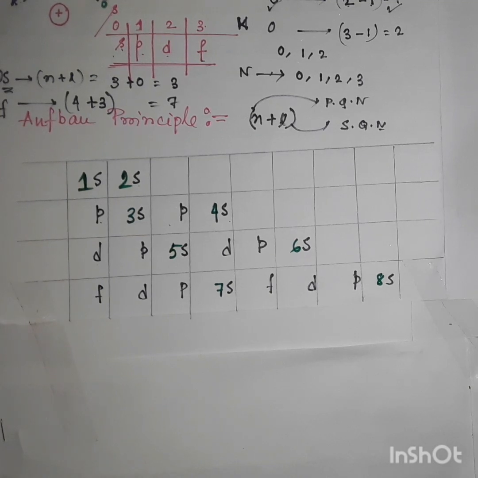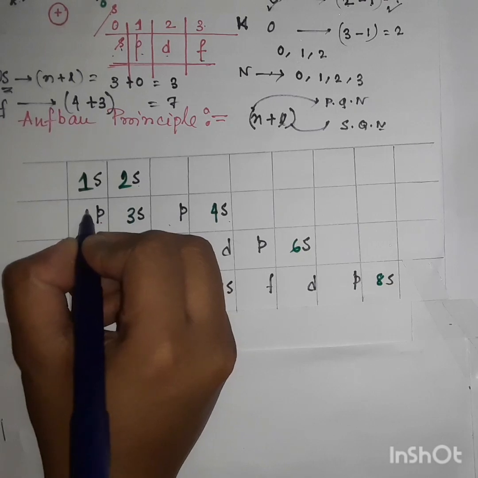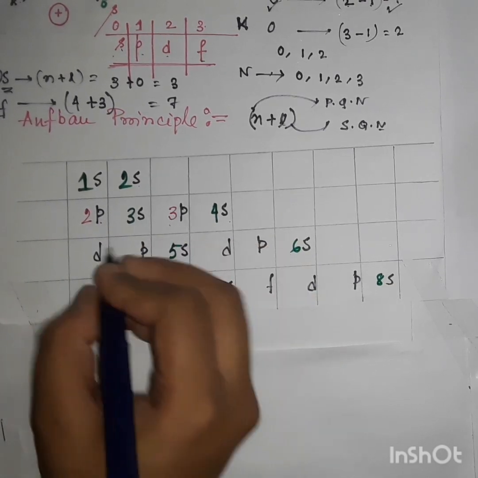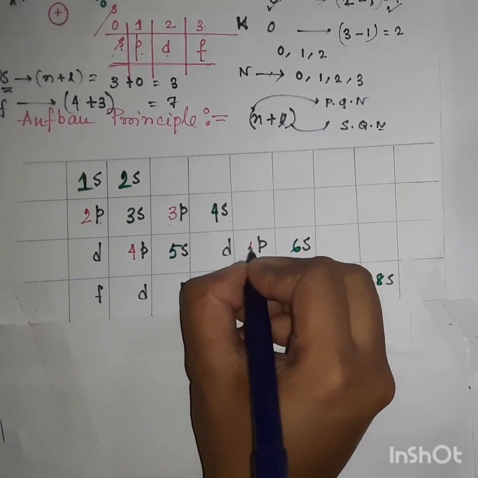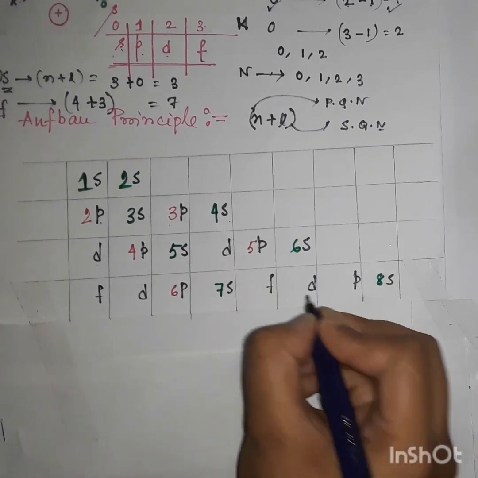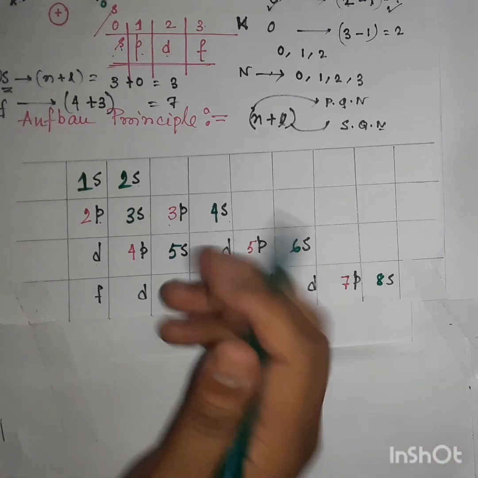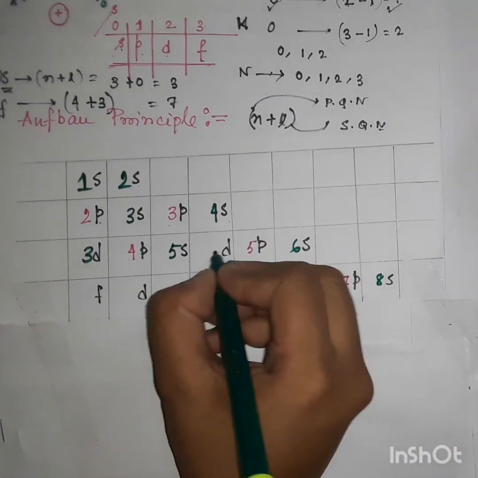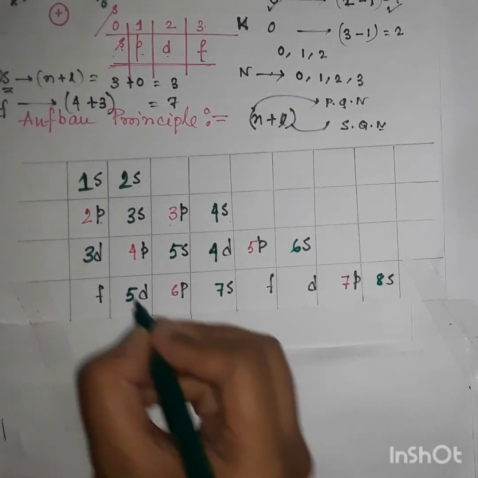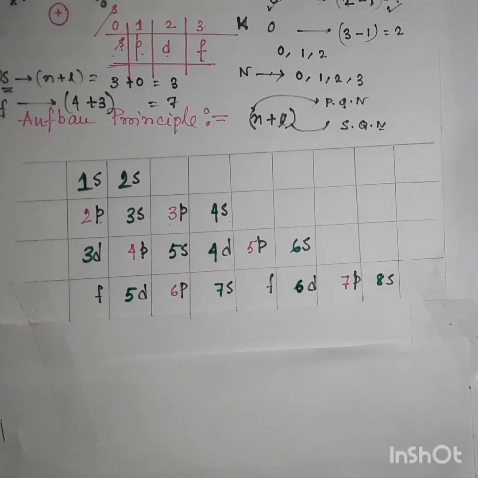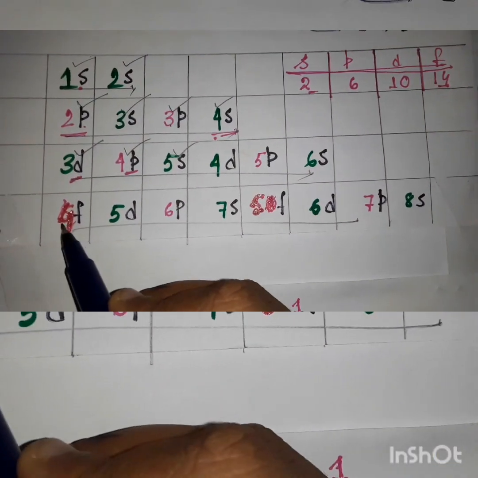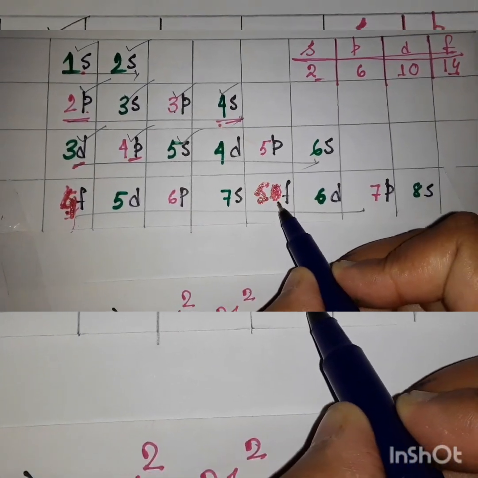Next, number the p orbitals from 2: 2p, 3p, 4p, 5p, 6p, 7p. Next, the d orbitals: 3d, 4d, 5d and 6d. Now for the f orbitals, the first one is 4f and the second one is 5f.